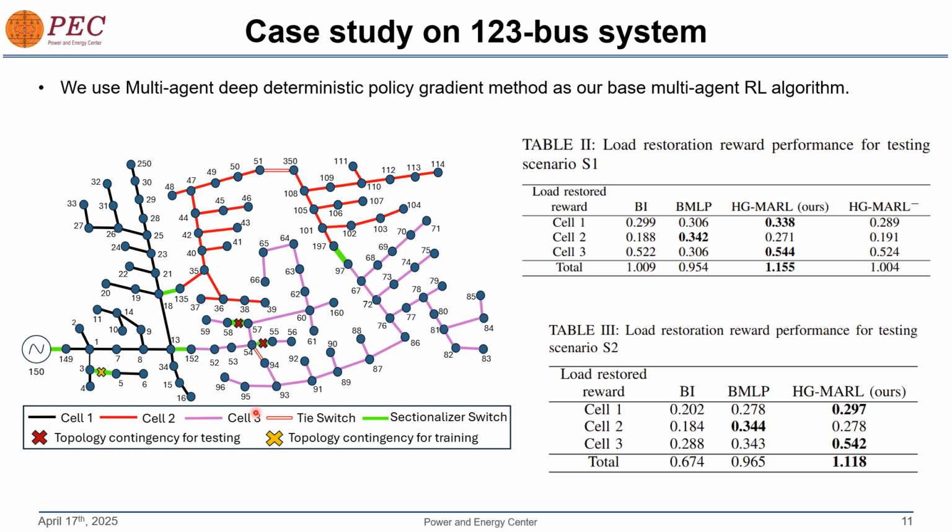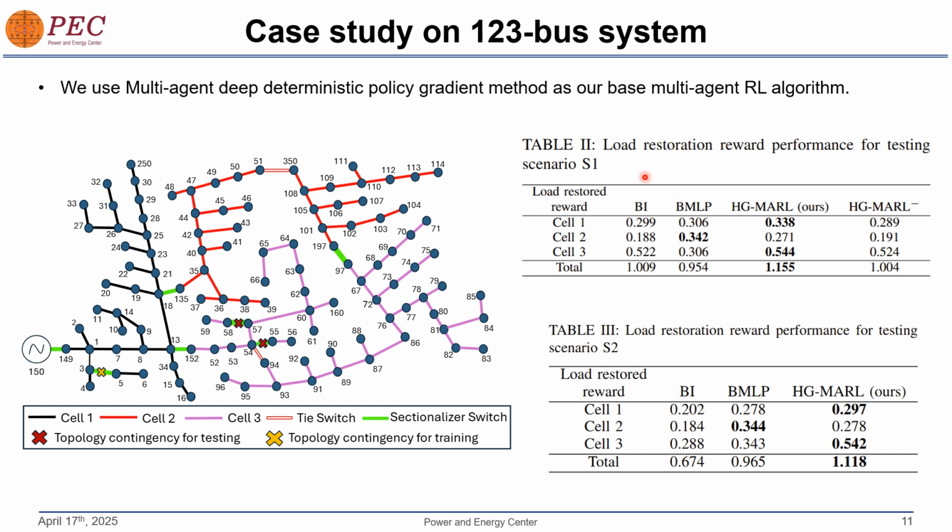For training, buses 3 and 4 get removed, the sectionalizer switch, and that is what we train on. For testing, we test on when the sectionalizer switch between 54 and 55 closes, or basically opens up. These are shown as different scenarios that are possible.